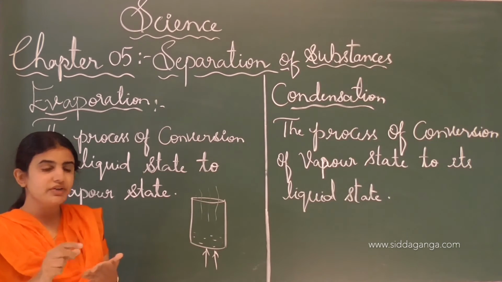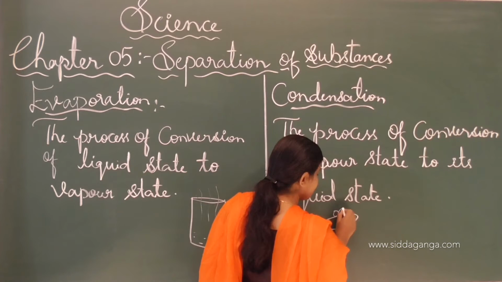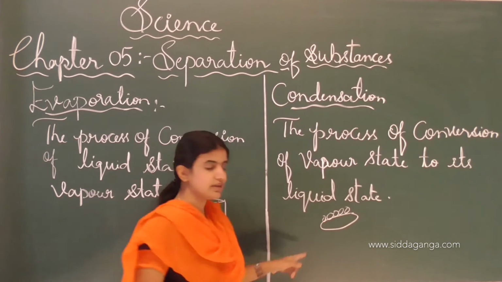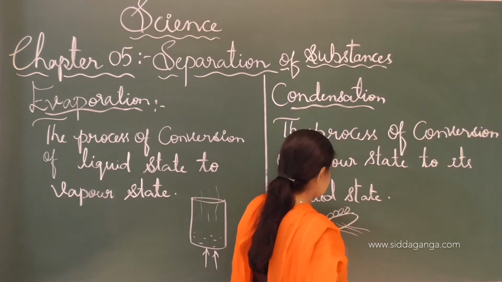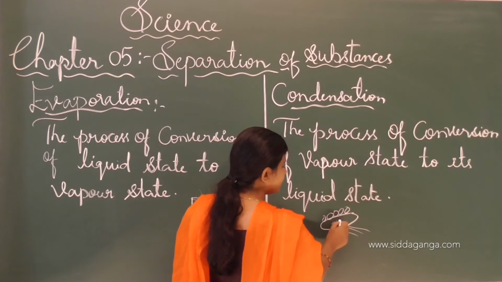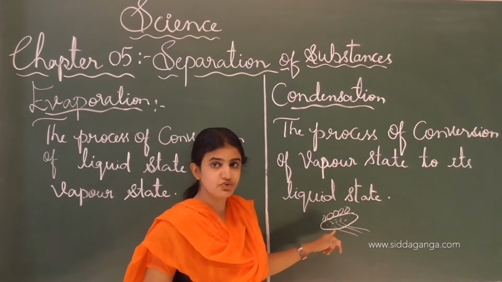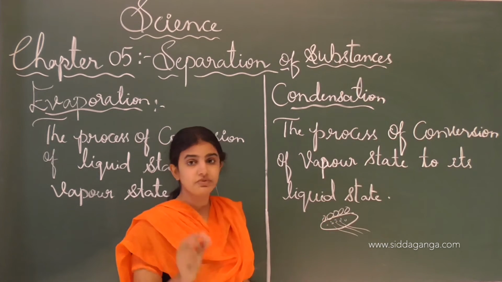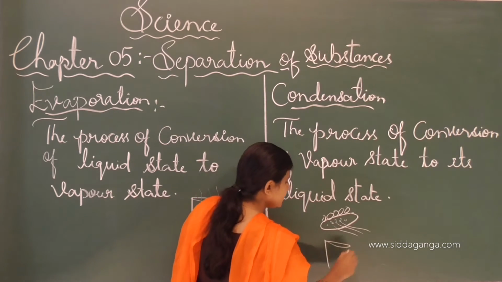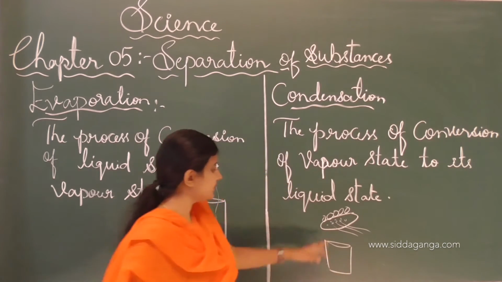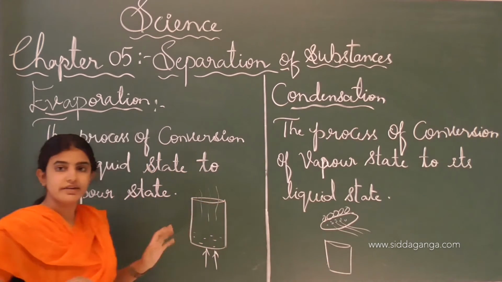This evaporated water touches the metal plate which has the ice cubes. The vapor of the evaporated water touches the plate, and thereby droplets are collected. When the hot air touches the ice cubes, it will form drops of water, and later if we put a beaker here, these droplets will fall into that beaker. This is how condensation takes place.